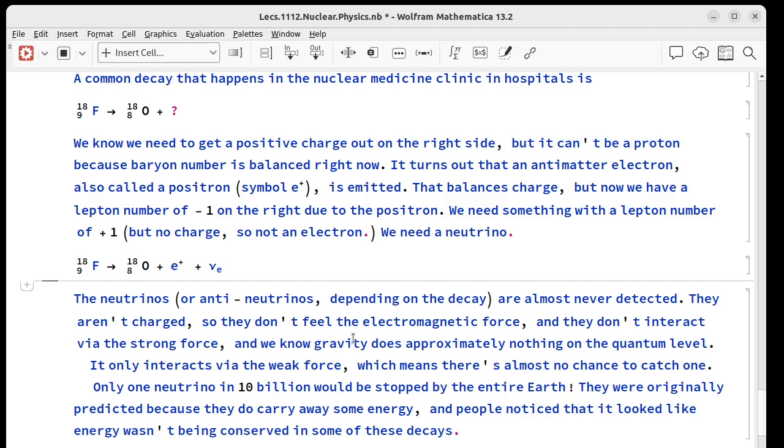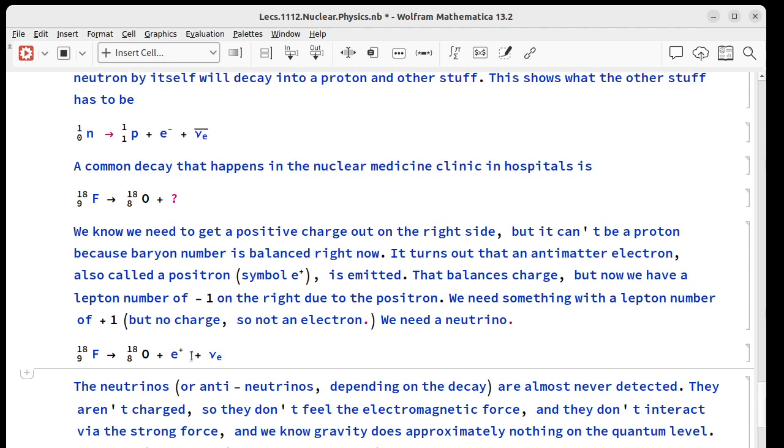They were predicted before they were discovered because they do take away some energy. If you can't see this piece, if you just see this and the positron, you'll notice energy doesn't seem to be conserved sometimes. It seems like you have a certain amount of energy here and this is less. So you can't see these things, but the choices that people had back then were either to say, well, okay, I guess energy conservation doesn't work on the quantum level, which would be pretty scary for physics, or there's some particle we're missing.